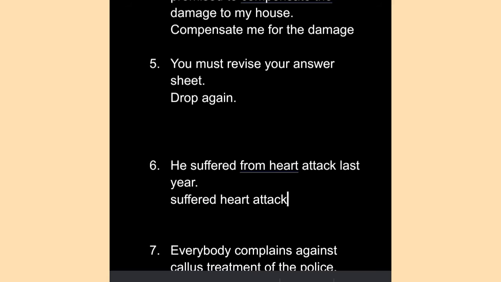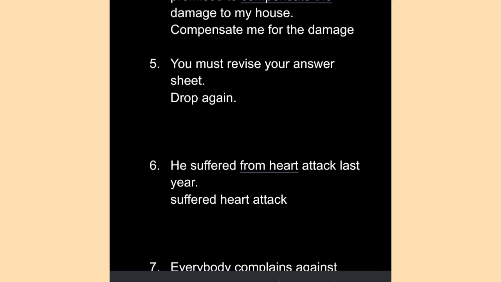Now many of you may question, sir, whenever we use a sentence like suffering from fever, there we are already using the word from. Why don't we use it here? So we have to remember that in case of fever, pain, headache, you can use from, but when it comes to attack or heart attack, here the word from must not be used. So it would simply be suffered heart attack.